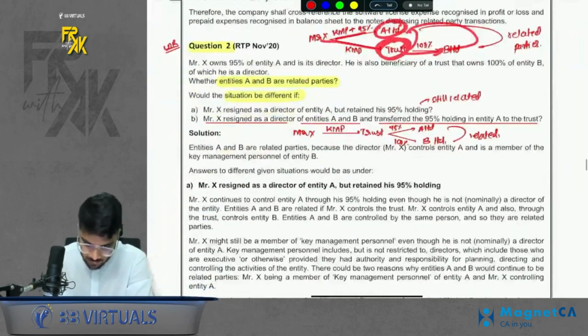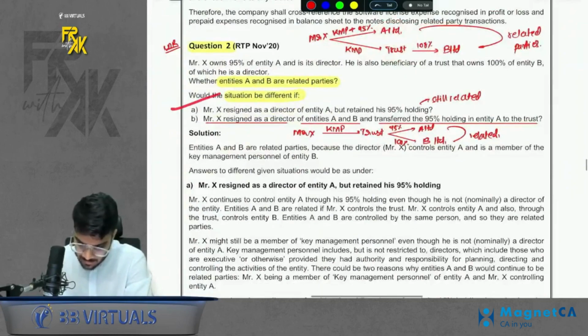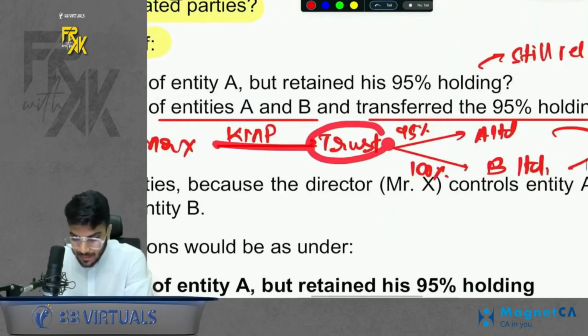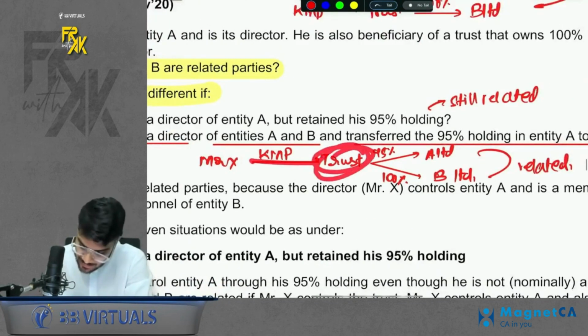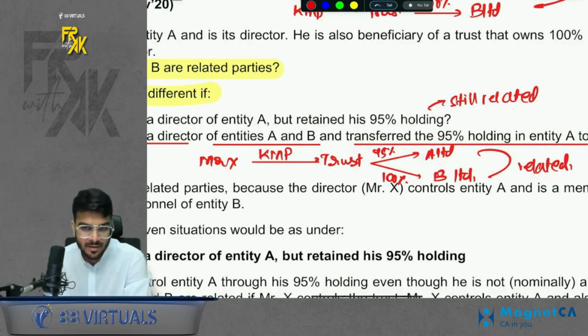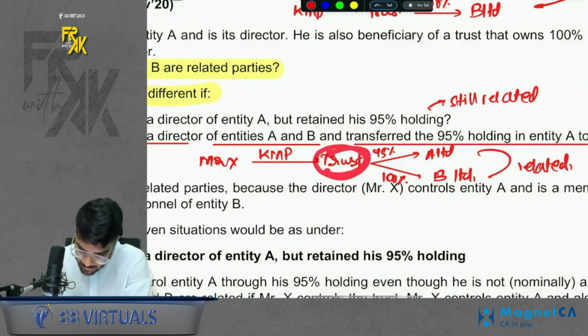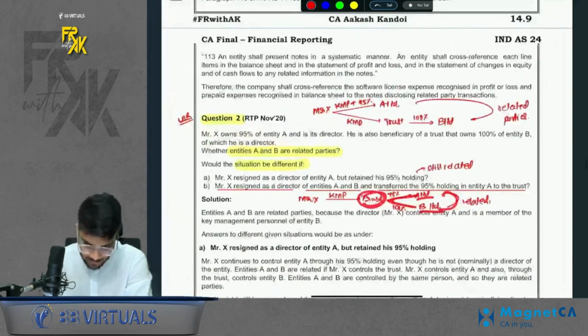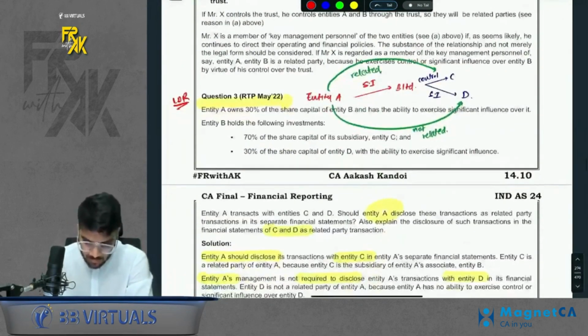So the first part is simple, the second part is simple. The third part is critical. The third part says X is only a KMP in the trust. Now this trust has 95% in A, 100% in B. Now whether A and B are related. Of course, yes, they are still related. Why? Because the trust controls both the companies. So these both companies are related. So this was the B part. Do remember that. This is also important.